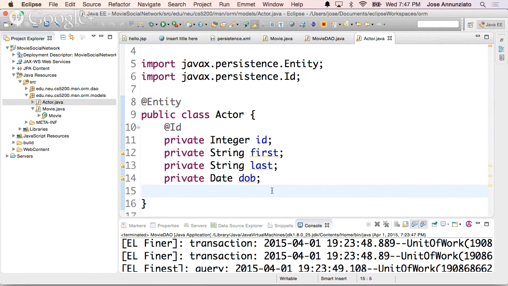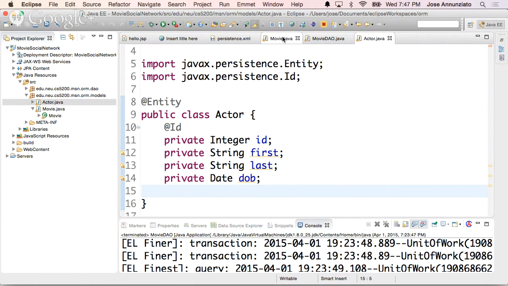Given the actor, I can navigate to the movie because I have the foreign key, or I can navigate from the movie back to the actor by joining the tables. So I have mechanisms to navigate. That foreign key allows me to navigate backwards and forwards between the movie and the actor in the relationship. Over here in the object model, I can't, unless I explicitly add a variable that gives me a reference to that other object, that allows me to navigate to that other object. Make sense? Right?